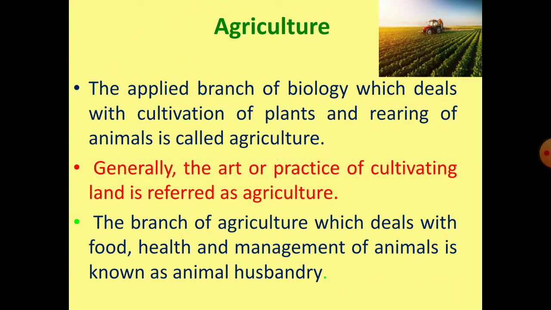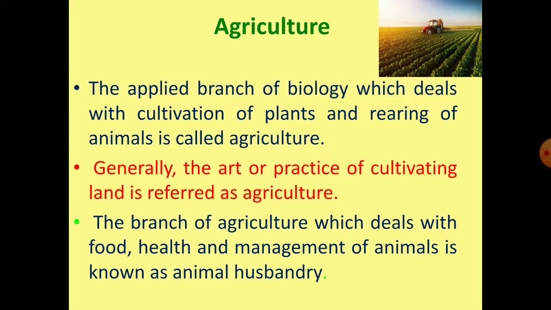First, let's get to know about what is agriculture. The applied branch of biology, which deals with cultivation of plants and rearing of animals, is called agriculture. Generally, the art or practice of cultivating land is referred to as agriculture. The branch of agriculture which deals with food, health, and management of animals is known as animal husbandry.